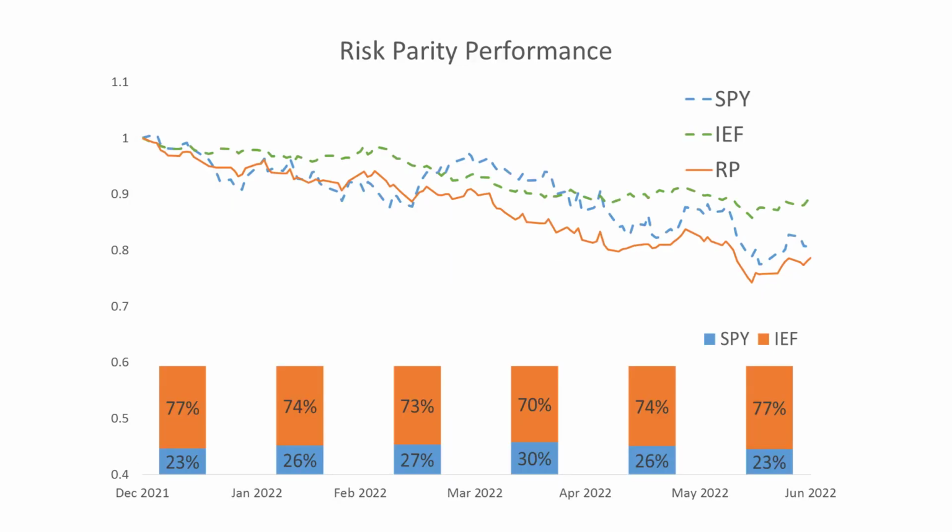Our risk parity allocation did not change much throughout the 6 months, with the bulk allocated to IEF. And since both SPY and IEF went down together, risk parity suffered one of the worst periods in history, and this is within expectation. Note that this is a simple two-asset risk parity model, so with more asset classes in the portfolio, the performance might be somewhat better, but it would also be down.